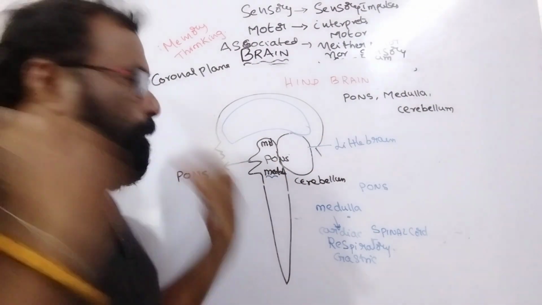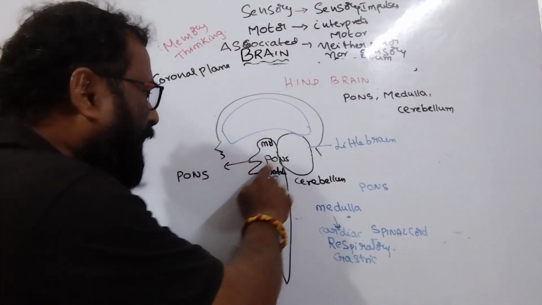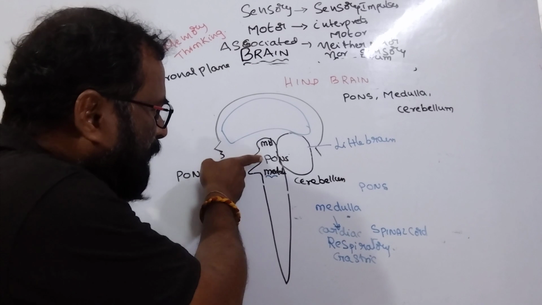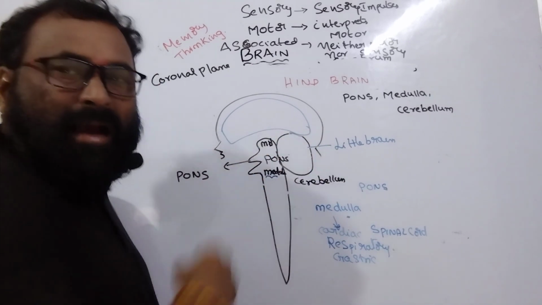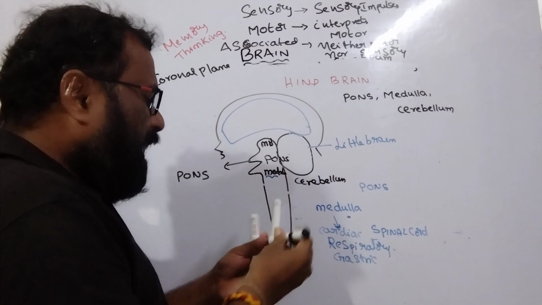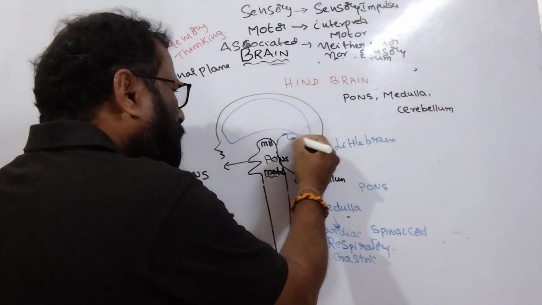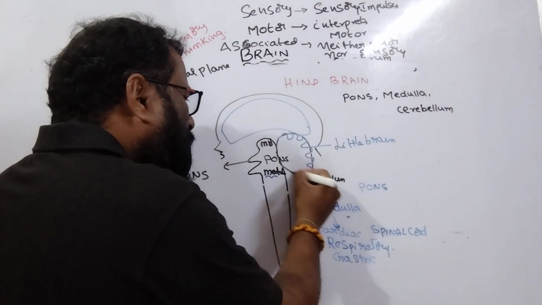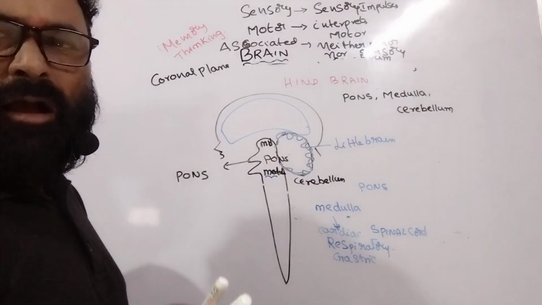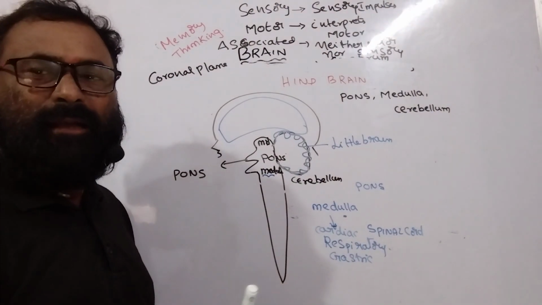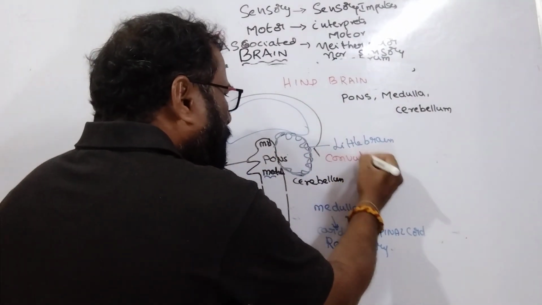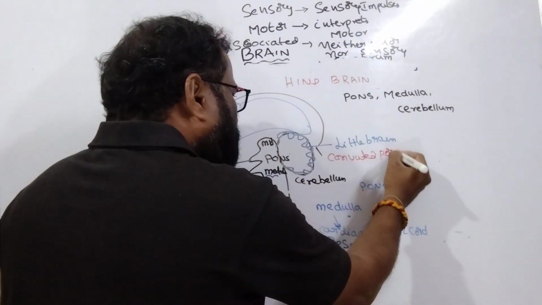Cerebellum is present back to the midbrain, pons, and medulla. Cerebellum is a highly convoluted portion of the brain, having more convolutions.